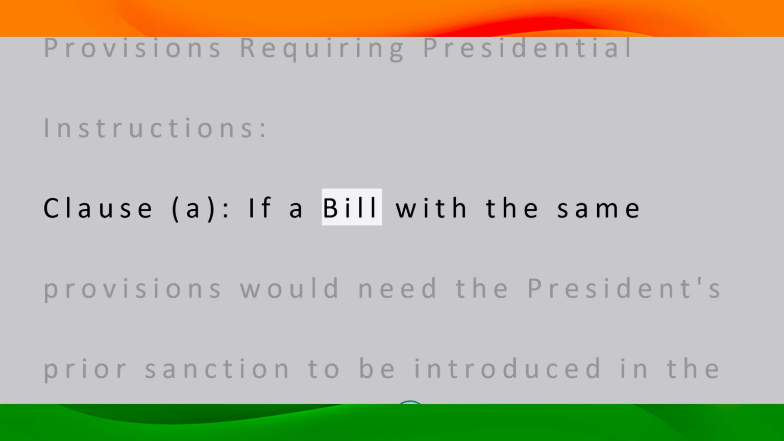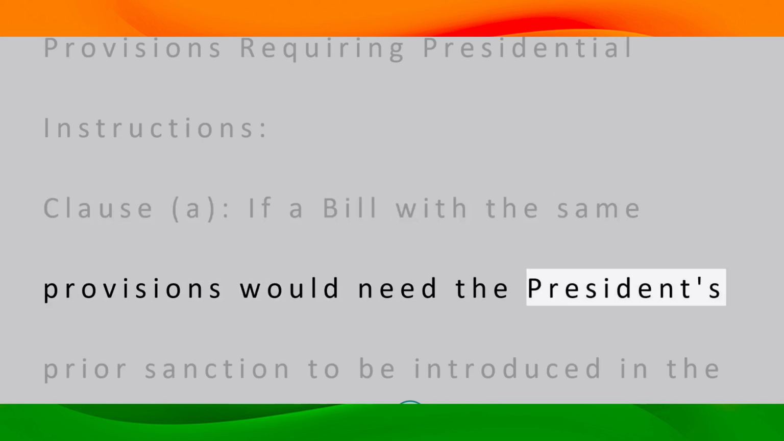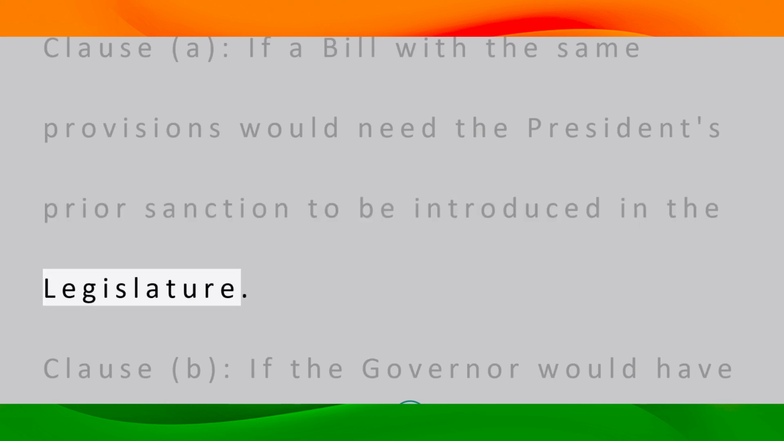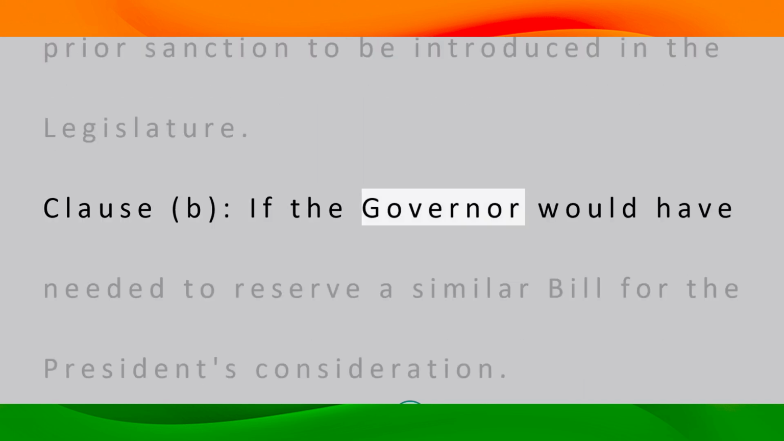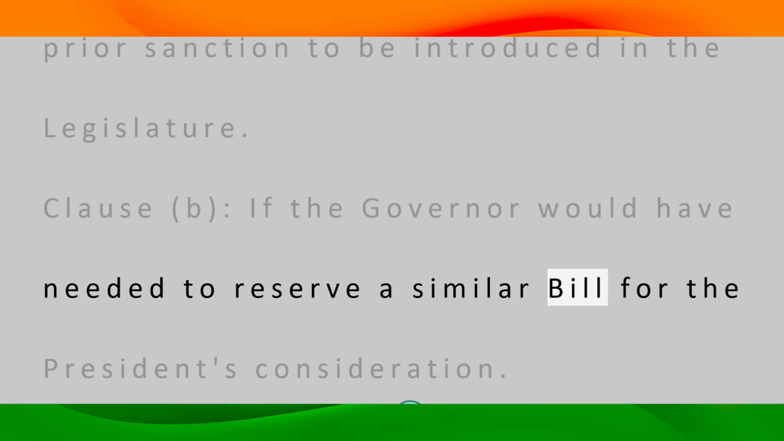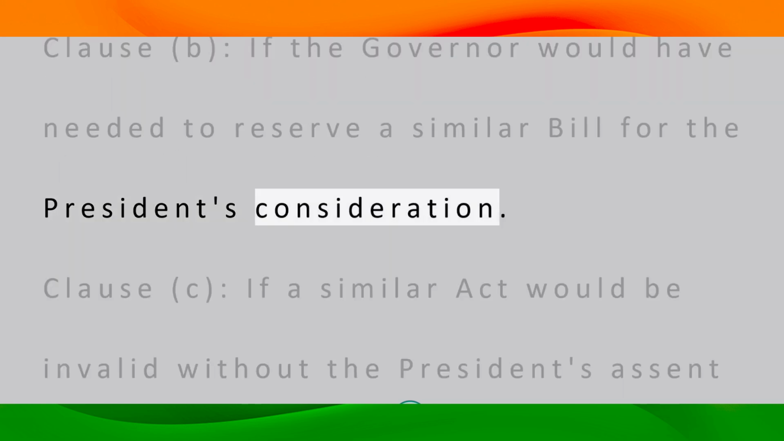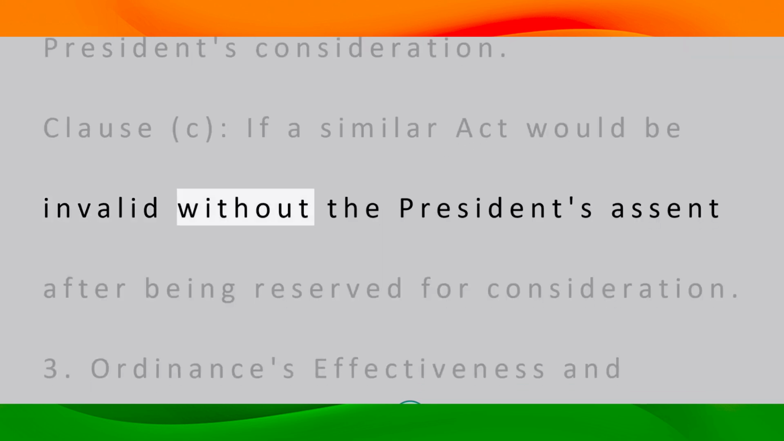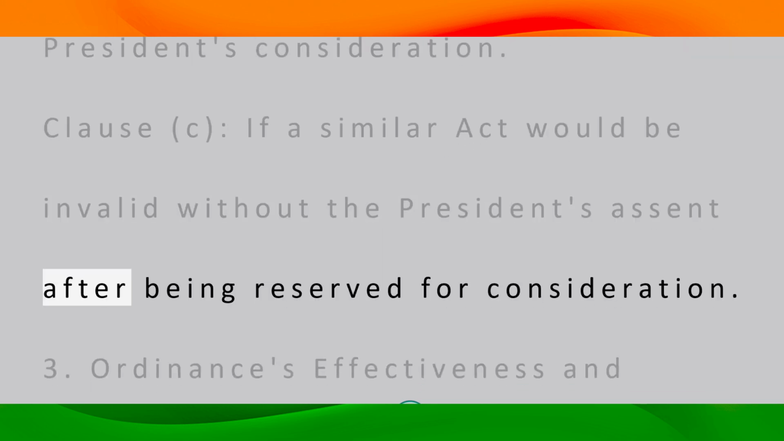Clause A. If a bill with the same provisions would need the President's prior sanction to be introduced in the legislature. Clause B. If the governor would have needed to reserve a similar bill for the President's consideration. Clause C. If a similar act would be invalid without the President's assent after being reserved for consideration.